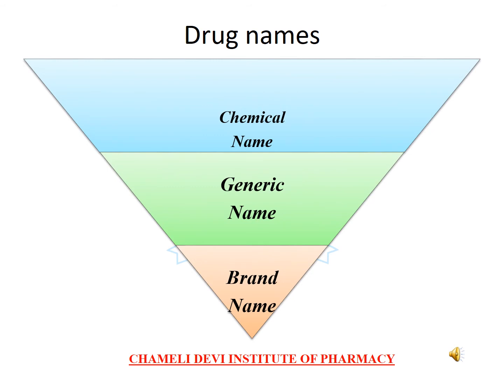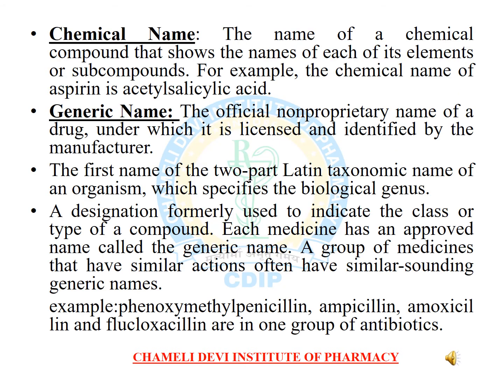For naming the drug, there are three different types of nomenclature: the chemical name, generic name, and brand name, which are used for the naming of drugs. First of all, the chemical name. The name of a chemical compound that shows the name of each of its elements or subcompounds. For example, the chemical name of aspirin is acetyl salicylic acid.